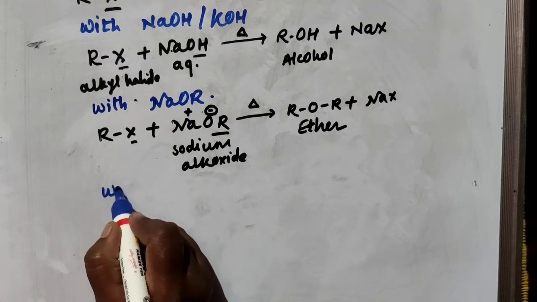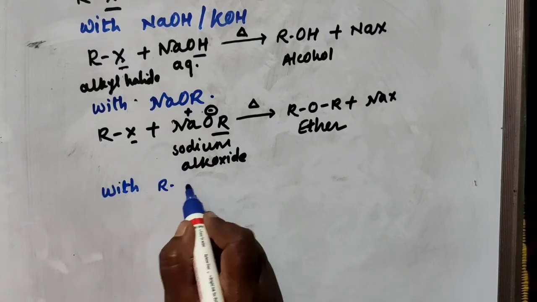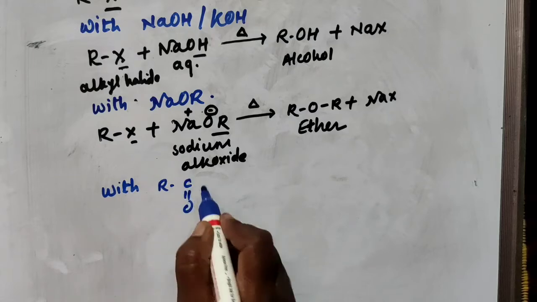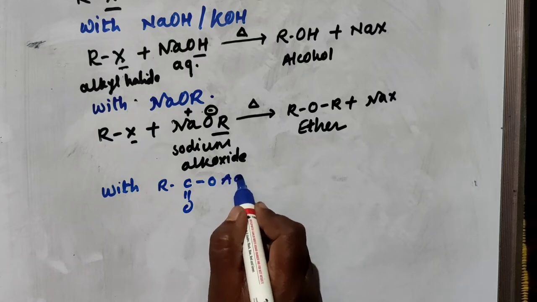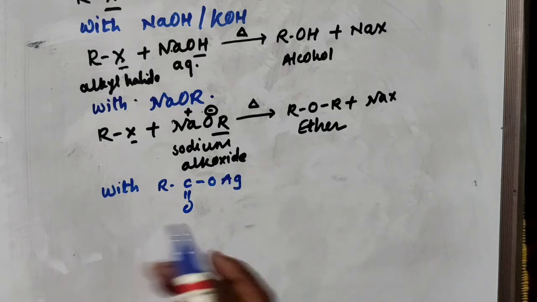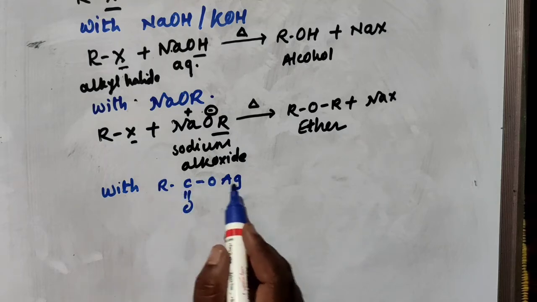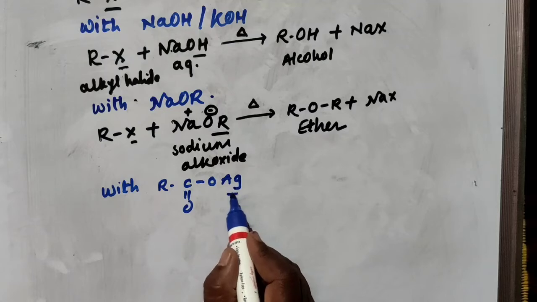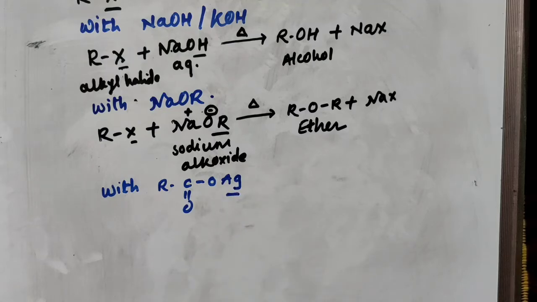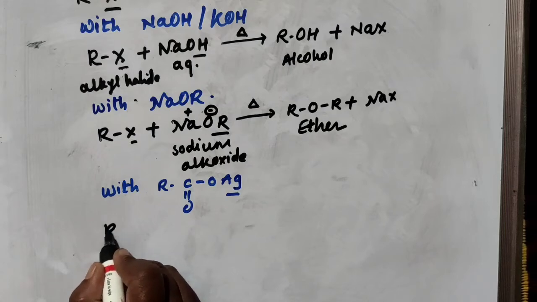Then the next reaction is with RCOOAg. The name of this compound is silver carboxylate. Here the hydrogen atom of carboxylic acid is replaced by silver, and you will get silver carboxylate. We'll see the reaction with RX first.